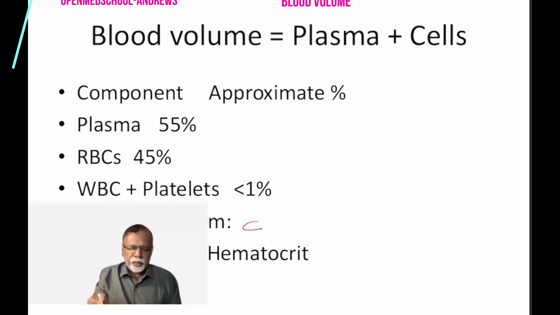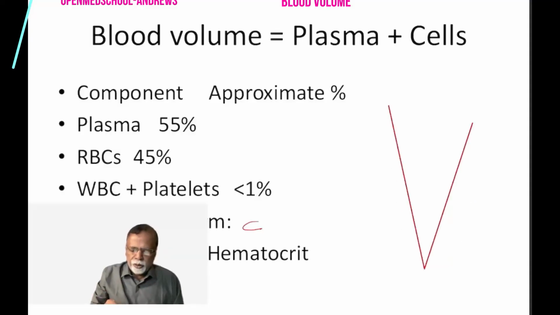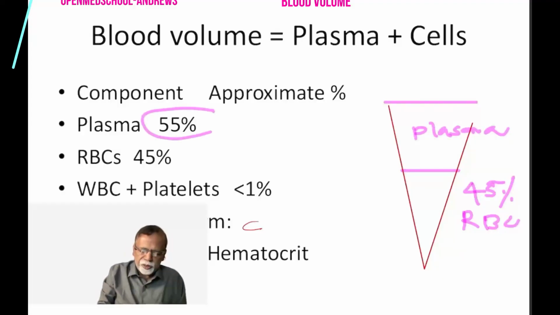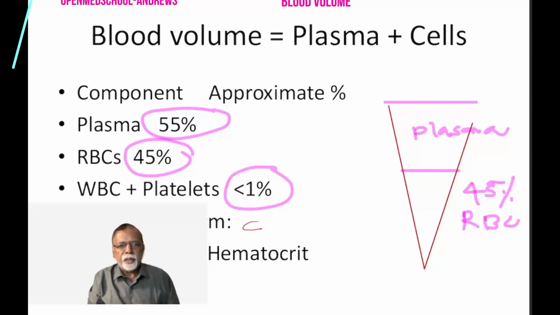We have already said that if you take the blood, around 45% is RBC and the remaining 55% is the plasma. So again, about 55% is plasma, 45% is RBCs, and only 1% is WBCs and platelets together.